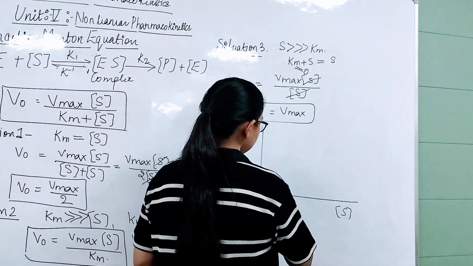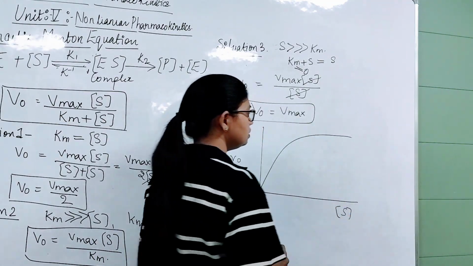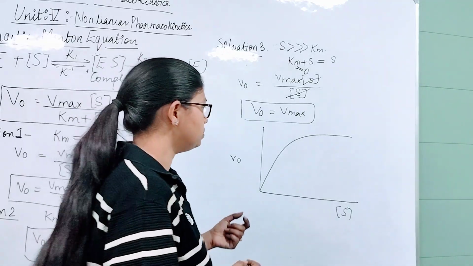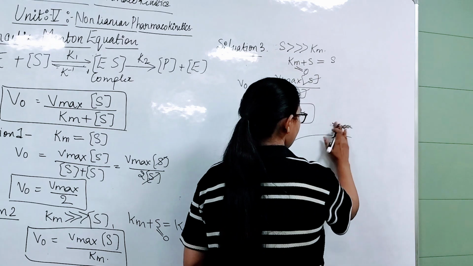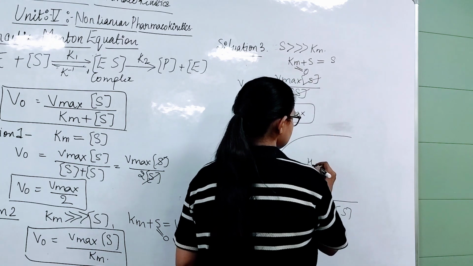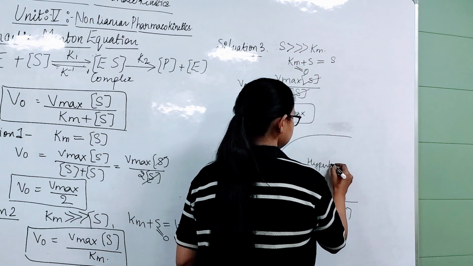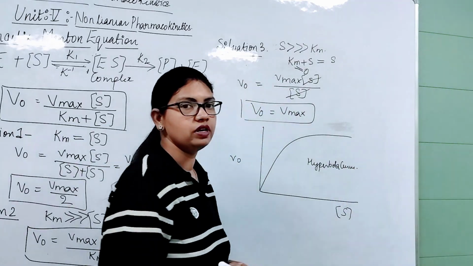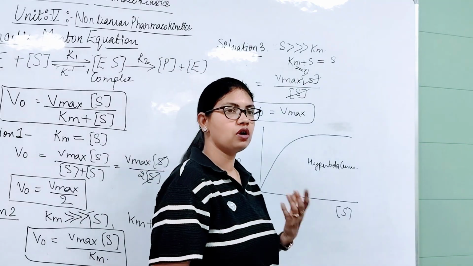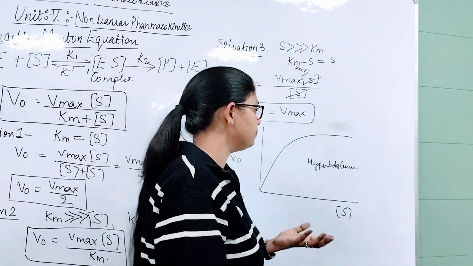We obtain the curve, this curve is known as hyperbola curve. I am writing here, this curve is hyperbola curve. Because it is following the nonlinear kinetics, so it will not obtain the straight line curve.